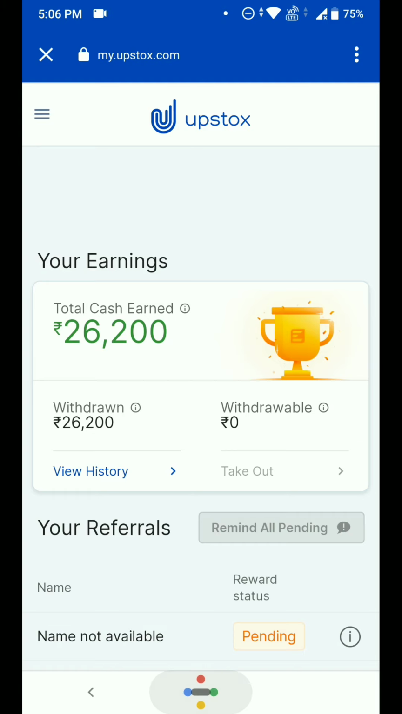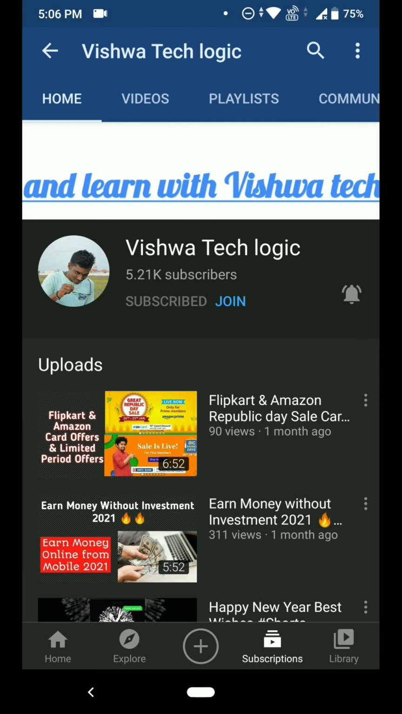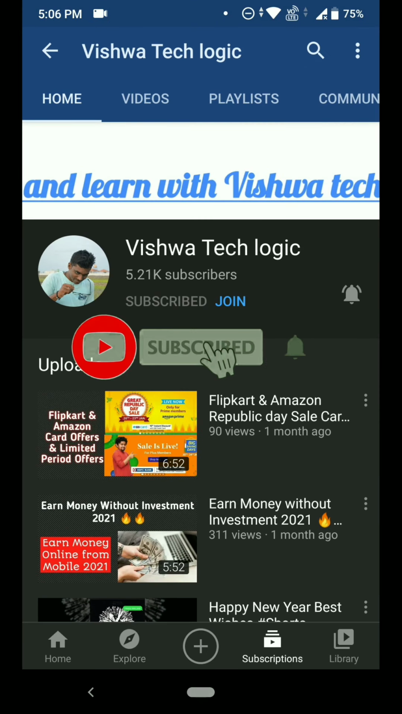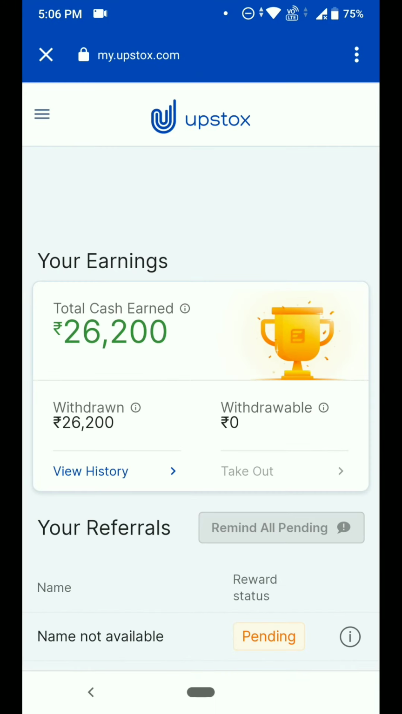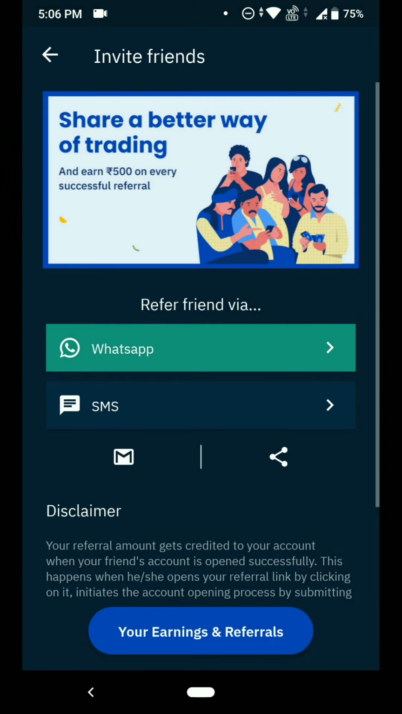First of all, friends, you don't need to invest anything here. I will give a link in the description. Just go to that link and download the application from it. For it you need to have an Aadhaar card and also a PAN card, and you need to verify your Aadhaar card. Basically it is a Demat account, which you can create in Upstox. It is an Upstox app where you can earn money just by referring your friends.